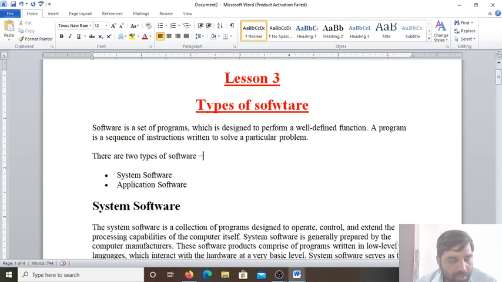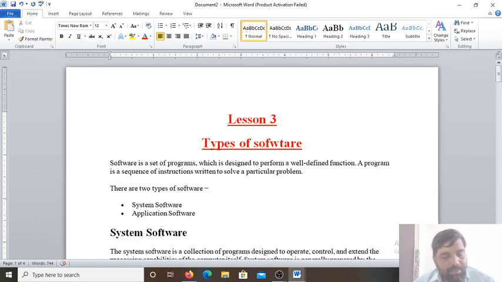Next, computer software is a collection of programs and procedures that instructs a computer how to perform different types of tasks. The software enhances the capability of the hardware and directs the computer to perform operations like input, processing and output. The software can be classified into two types: system software and application software.